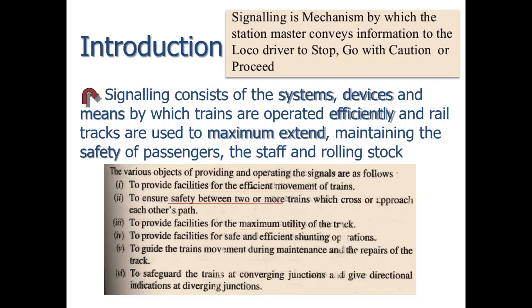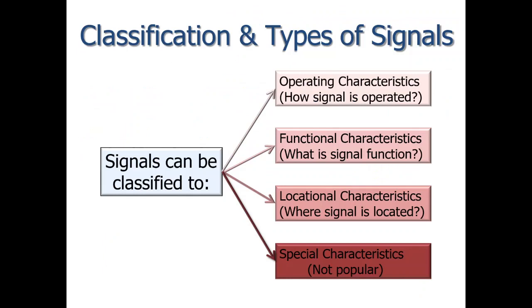Fourth is to provide facilities for the safe and efficient shunting operations. Fifth is to guide the train movements during the maintenance and repairs of the track. And sixth is to safeguard the trains at the converging junctions and give the directional indications at the diverging junctions. These are the various objects of providing and operating the signals. Now we will see the classification and types of signals.